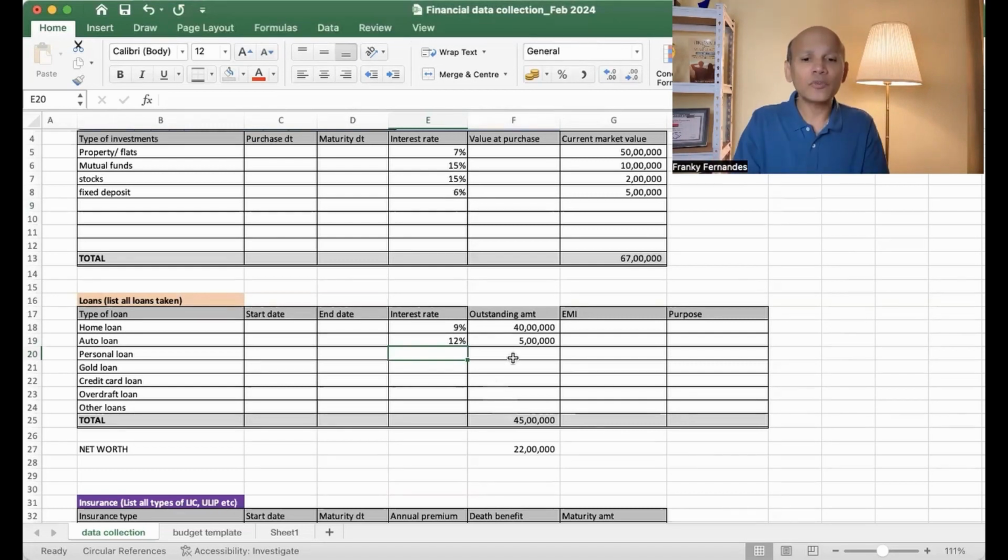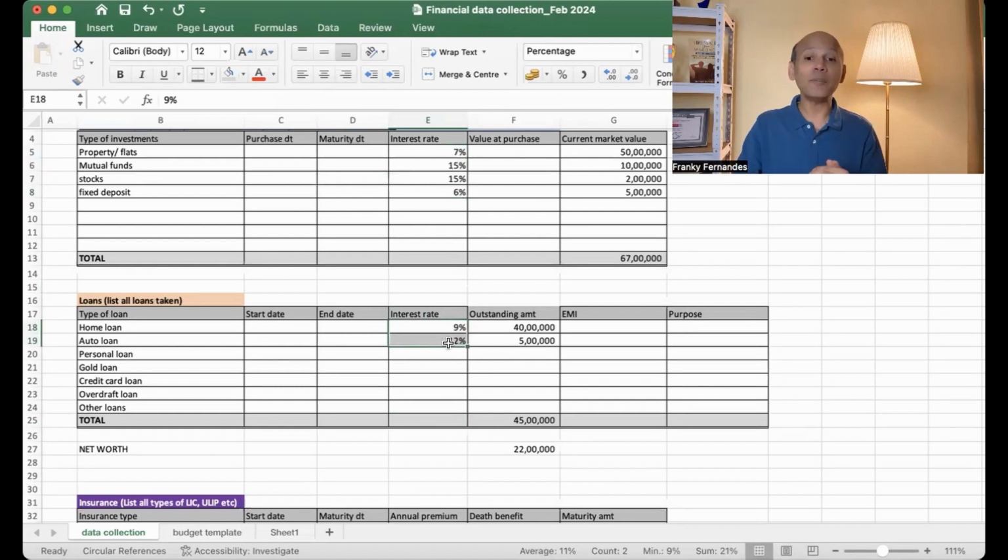A lot of times it so happens that the interest rate on your assets will be much less compared to your loans. That indicates that the outflow is more than what you are earning. And there is an imbalance. So you must look at these two. Ideally, this should be more than this.